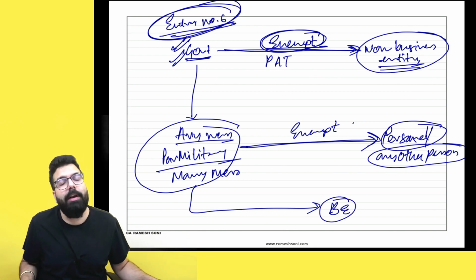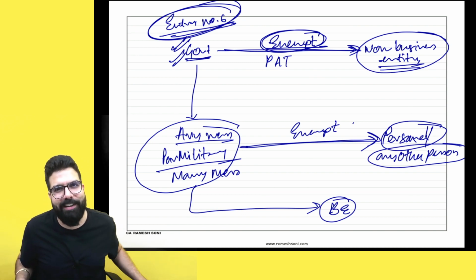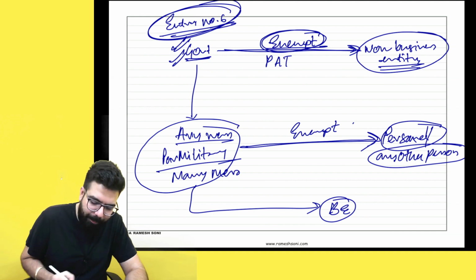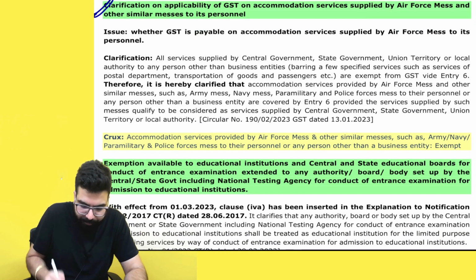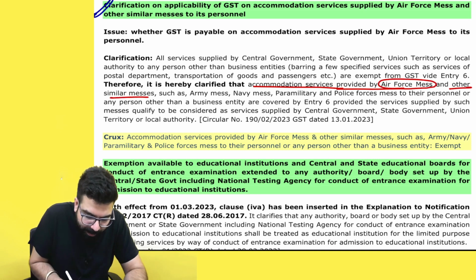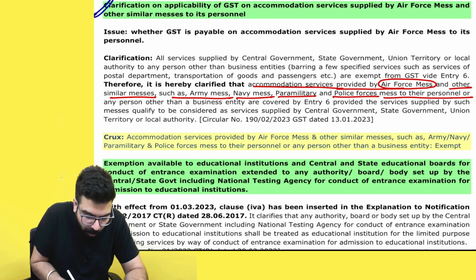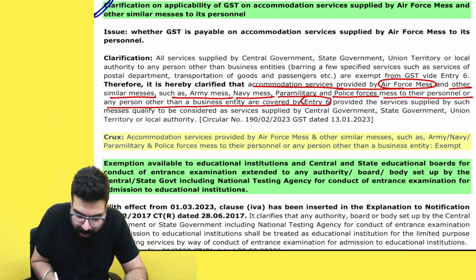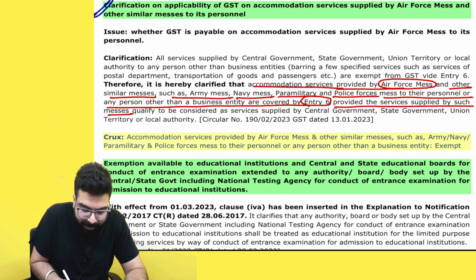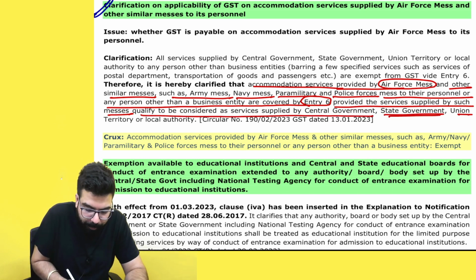Then it is not covered under entry number 6. In that scenario, the business entity has to pay GST under RCM, provided the business entity's turnover in the last year was more than the registration limit. Remember one thing, the clarification has come over here. Accommodation services provided by Air Force mess, other similar messes such as Army mess, Navy mess, paramilitary, police force mess to personnel or any other person other than a business entity are covered under entry number 6, provided those services are supplied by messes qualified to be considered as services supplied by central government, state government, union territory or local authority.